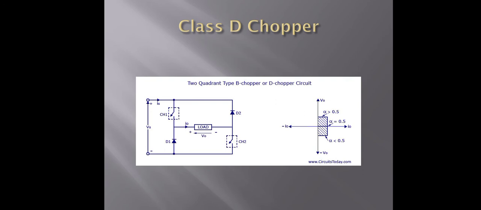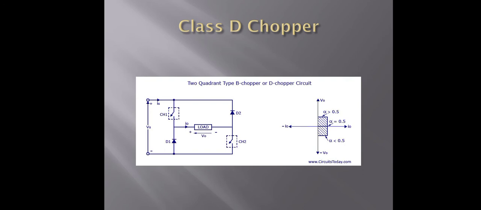Now when CH1 and CH2 are turned off, the load current I0 continues to flow in the same direction through the load, D1 and D2, due to the energy stored in the inductor L. But the output voltage V0 is equal to minus Vs.